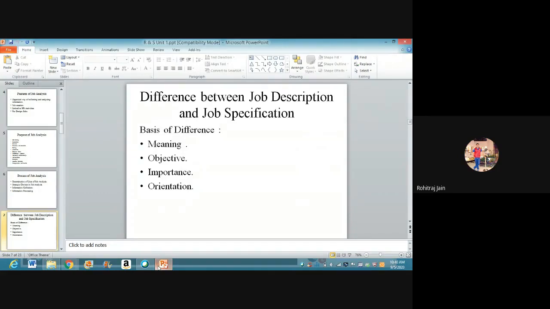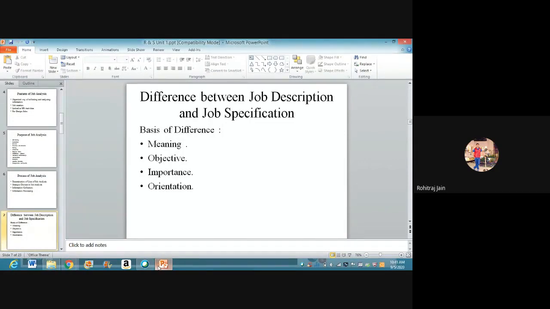Then employee fear. So this is one more problem in job analysis, employee fear. Earlier, the job analysis was conducted for the expansion of the jobs and to increase the production. For this, the employees' salaries were reduced and sometimes they were even suspended. They were removed, they were sacked. So this fear of being thrown out of the job is still there in the minds of the employees. Then technology upgradation. Someone rightly told, technology upgradation.